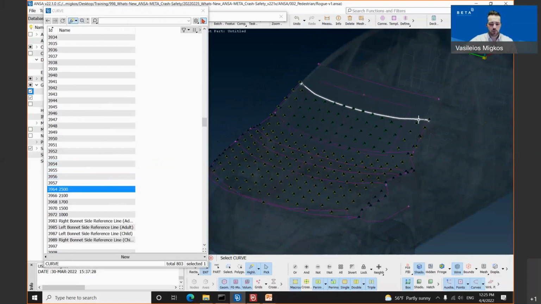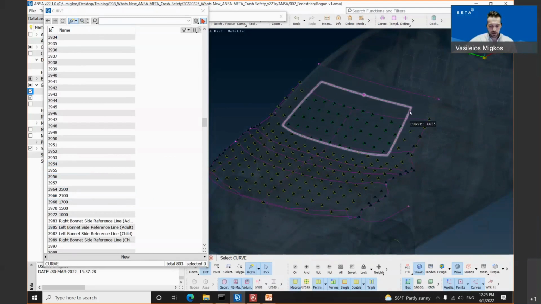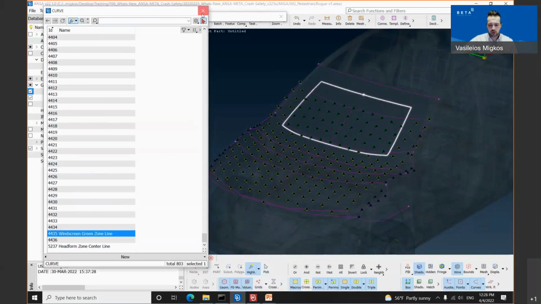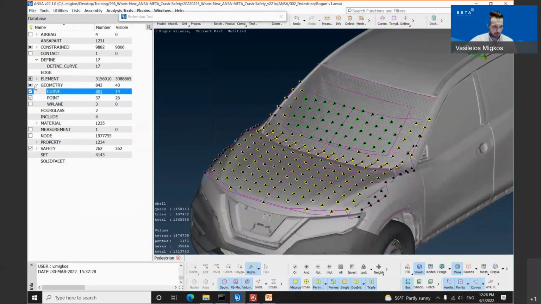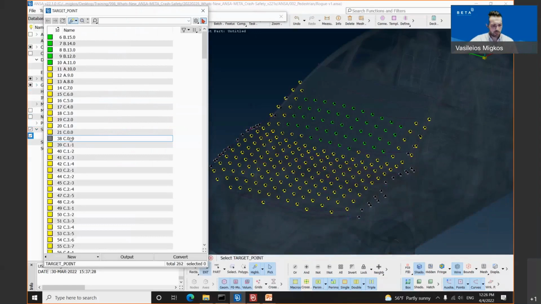Keep in mind that for this protocol, points lying between the wraparound distance 2100 and 2500 are all points for the bicyclists. Apart from these, we have a rectangular box in the middle of our windscreen, which is the green zone line for the windscreen. All the points lying inside that green zone are safe points and they appear marked in a green color. Apart from these, let's move inside the database, the safety group, and open up the target points.